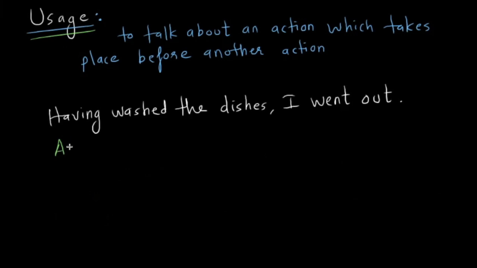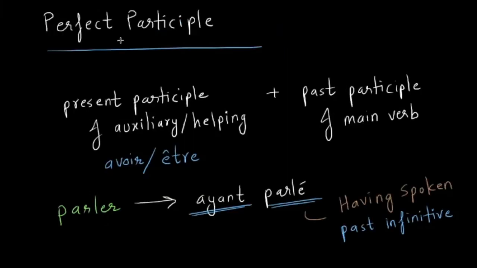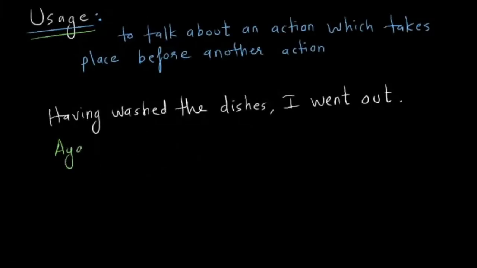So first we are going to use the perfect participle that we have just learned. I'm going to say ayant fait la vaisselle. I went out. Je suis sorti.